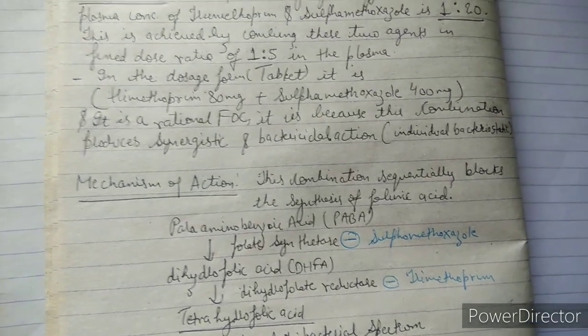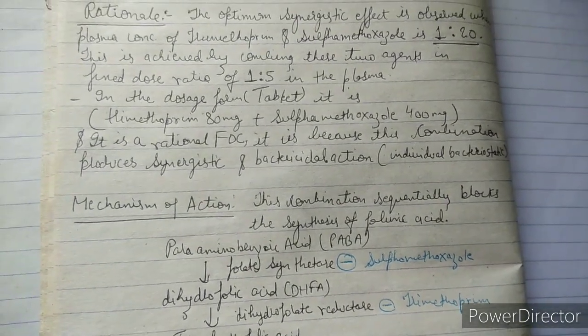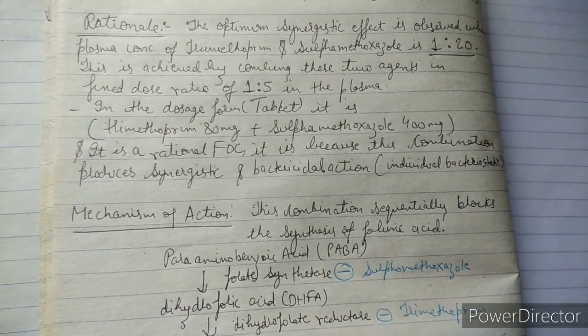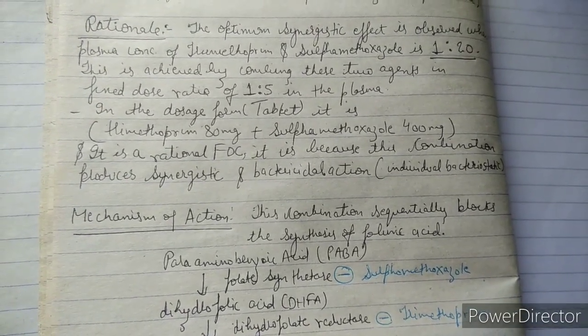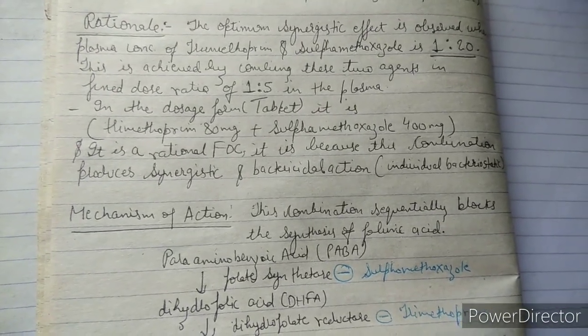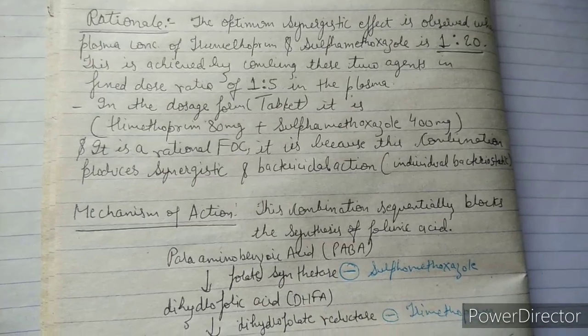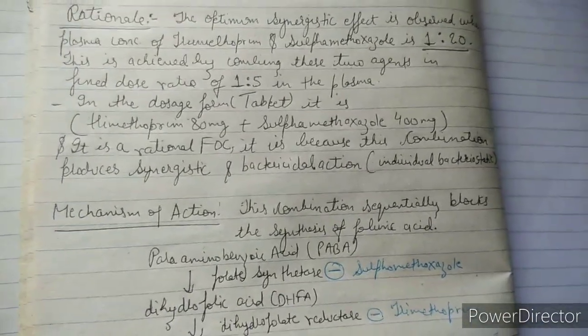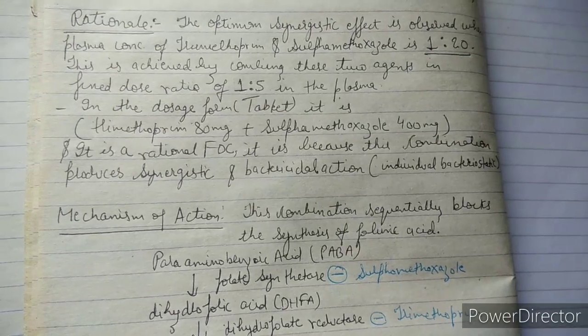So when we are giving the individual drugs, for example trimethoprim alone or sulfamethoxazole alone, they produce bacteriostatic action. So for getting this optimum synergistic effect, we combine both these drugs, and then we get the bactericidal action. So this is the advantage of combining these two drugs.